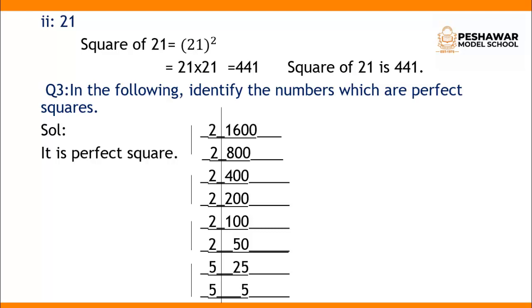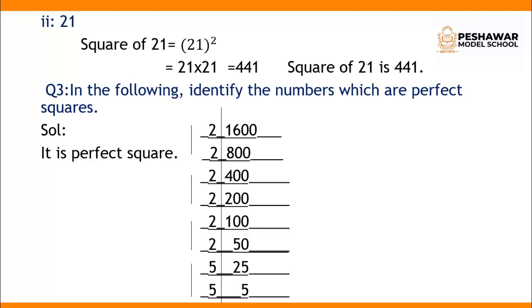So 2 800 times 1600. Then again we take 2. 2 is a prime number. So 2 400 times 800, 2 200 times 400, 2 100 times 200, 2 50 times 100, then 2 25 times 50, and 5 5 times 25, and then 5 1 times 5.